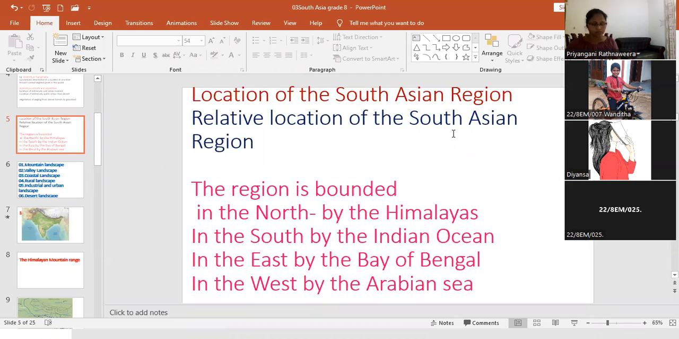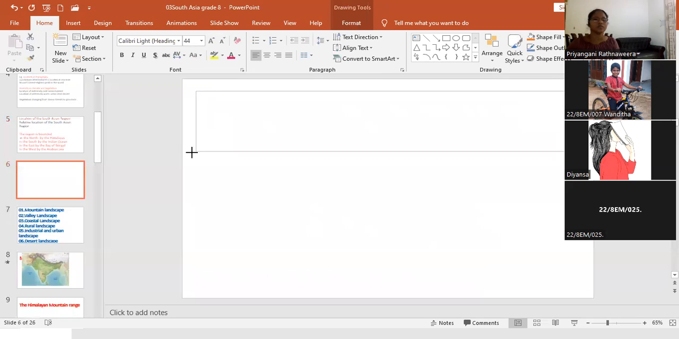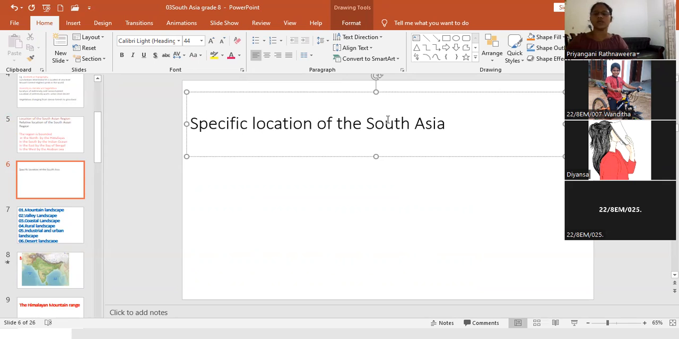Specific location, or we can say absolute location. Specific location or absolute location. You write down the topic. You have to study it hard. Specific location of South Asia.